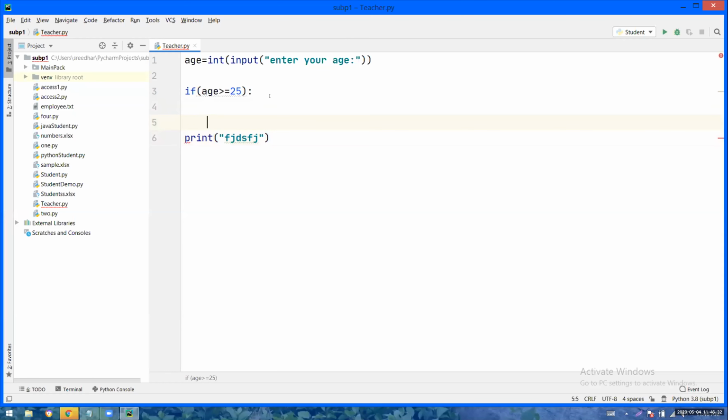So why haven't I written one line? I don't know that line. I don't know what to write even in that one line. That's why I will put the pass keyword. See, whenever I put the pass keyword, what is the meaning? It's like a placeholder. Python, I will write the body later. For now, don't put any objection. Now see, the error has gone. Correct? So now there is no error.